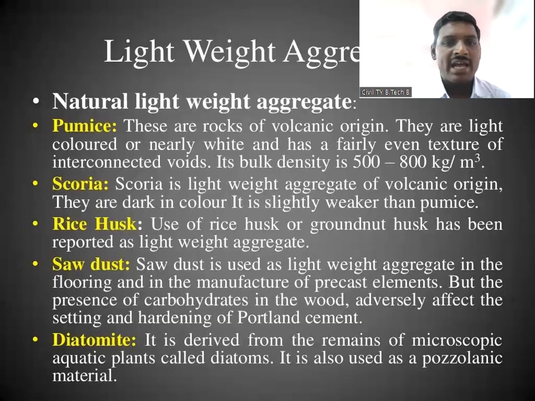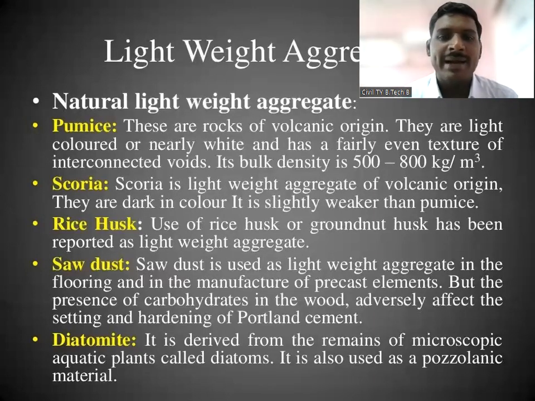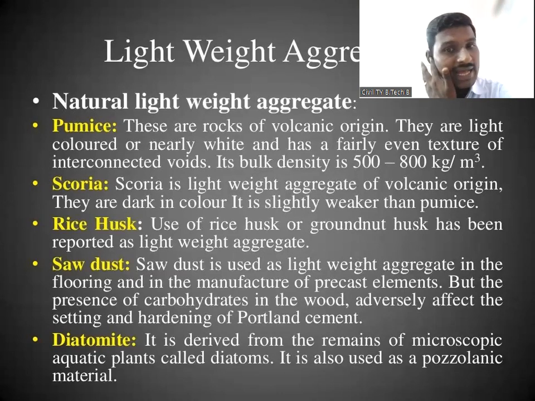Diatomite is derived from the remains of microscopic aquatic plants called diatoms. It is also a pozzolanic material. The pozzolanic material we use as admixtures in concretes, so that is one of the pozzolanic materials.